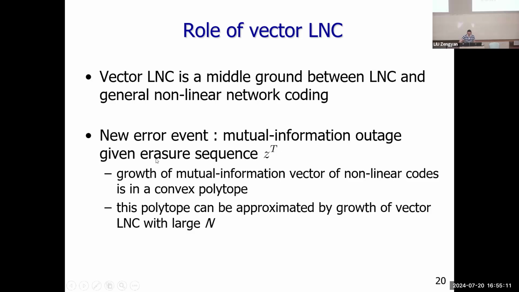And we can prove that the growth of a random mutual information vector of any nonlinear code is within a complex polytope. And this complex polytope can be approximated by the growth of vector LNC when n is large.